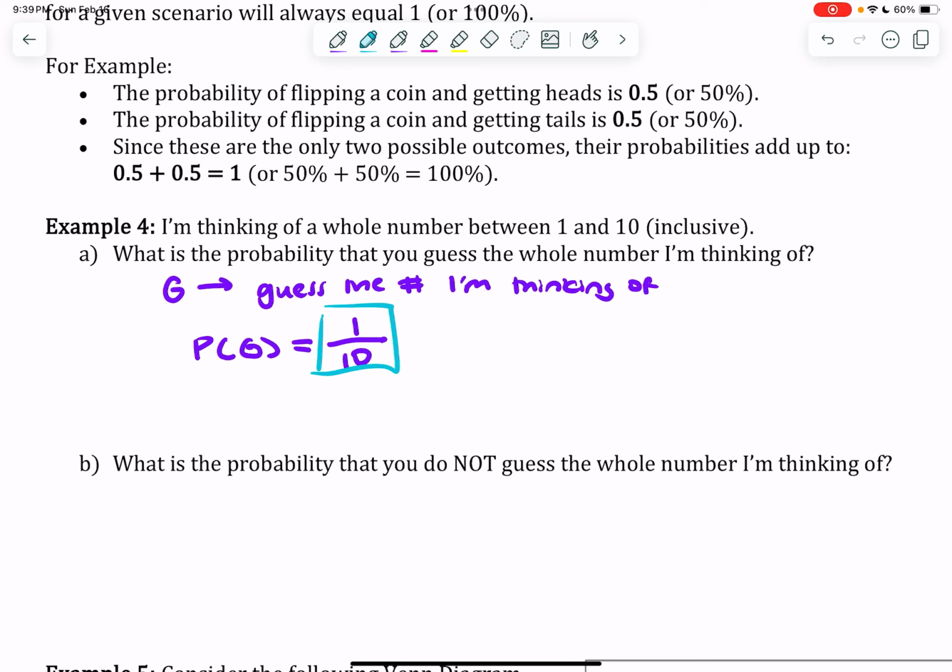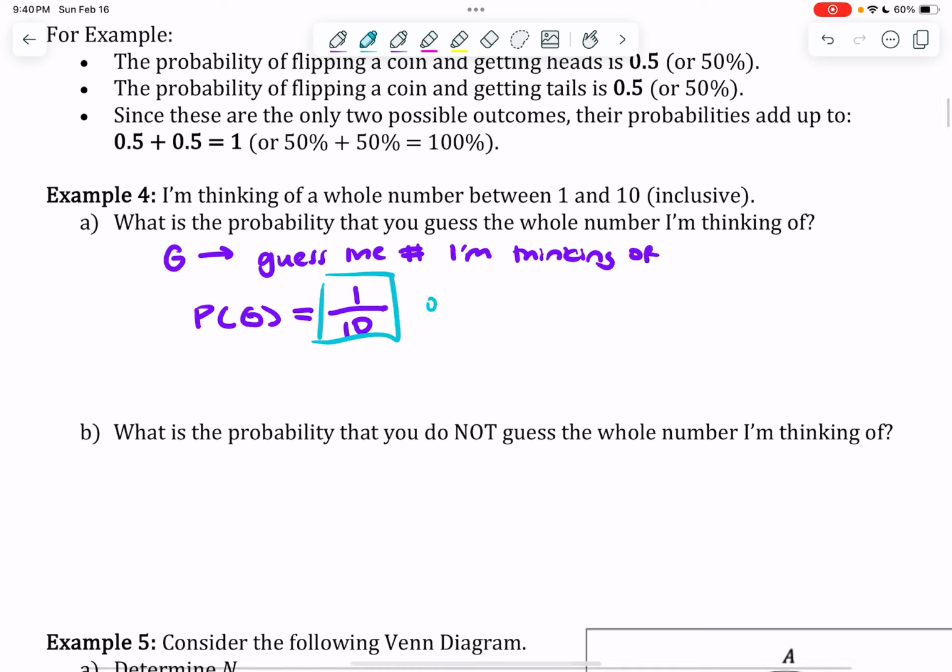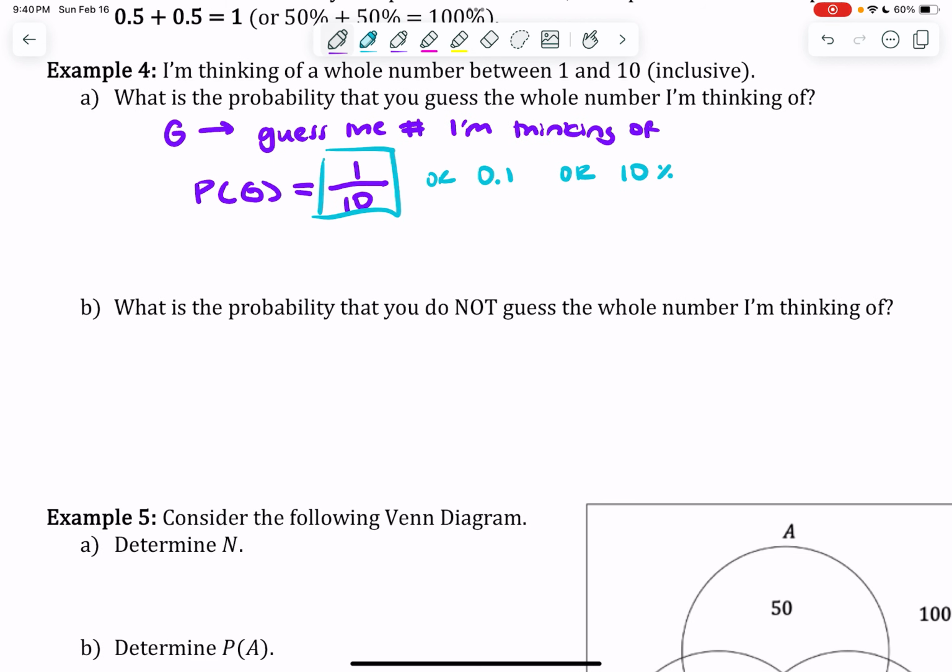Again, you could go into decimal land. You could also go into fraction land. And for this example, I'm actually going to write all of them in here, just so that we can talk about the next question.